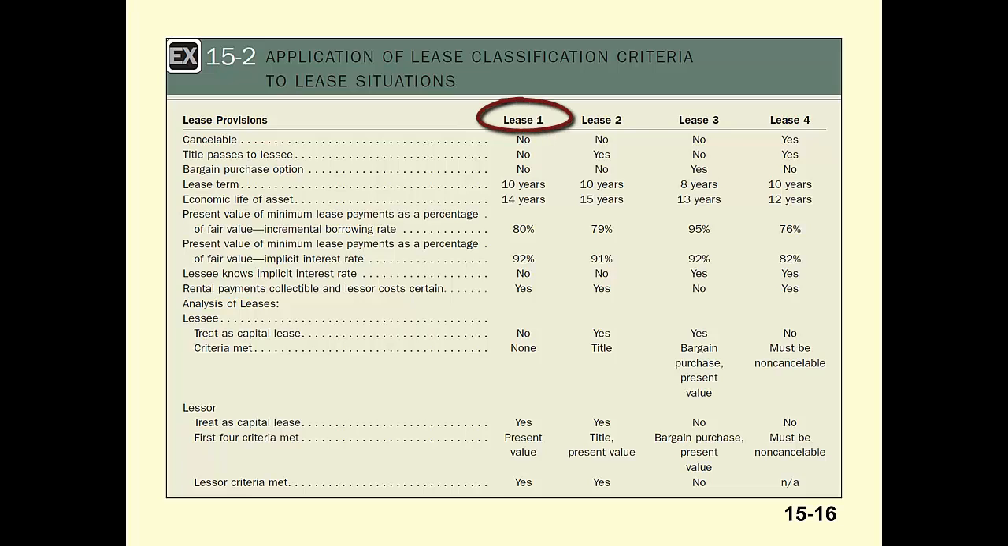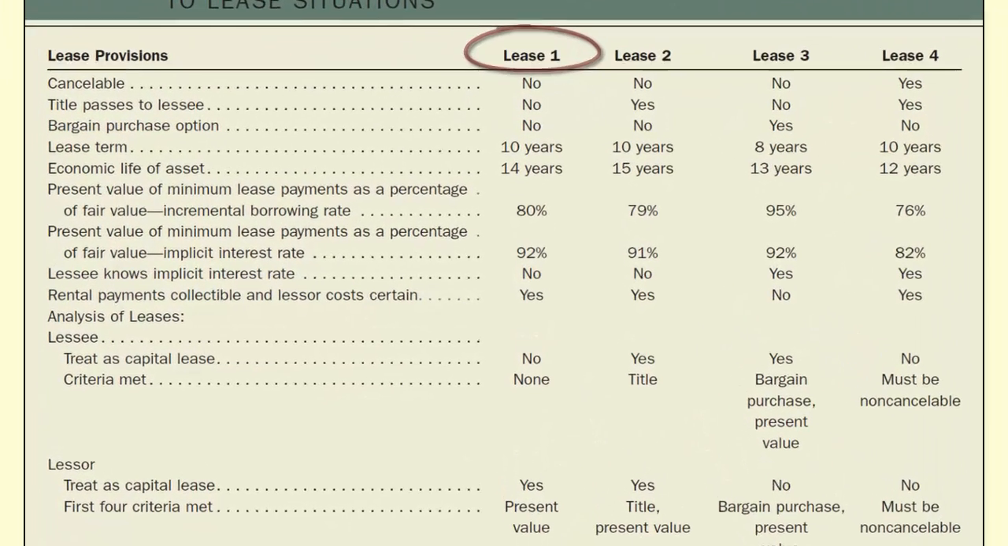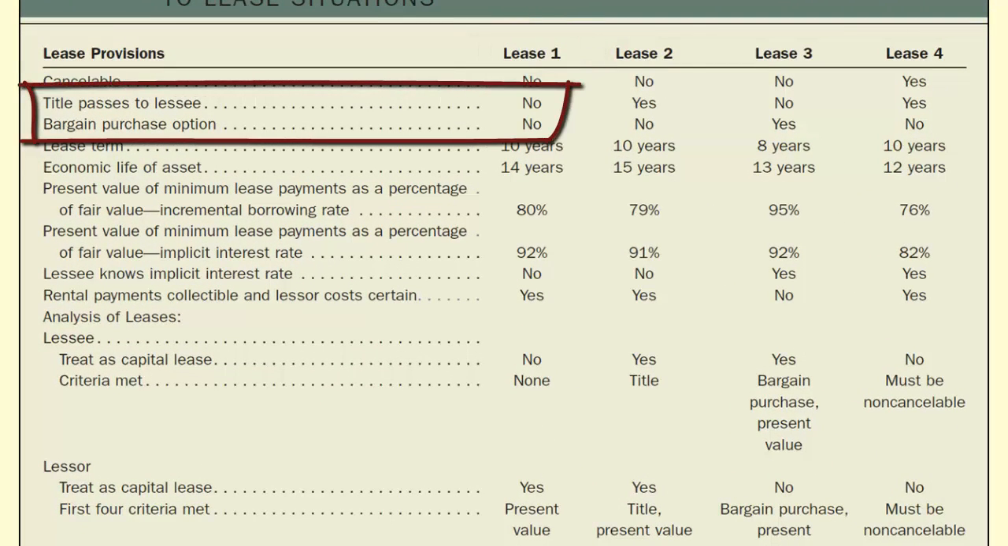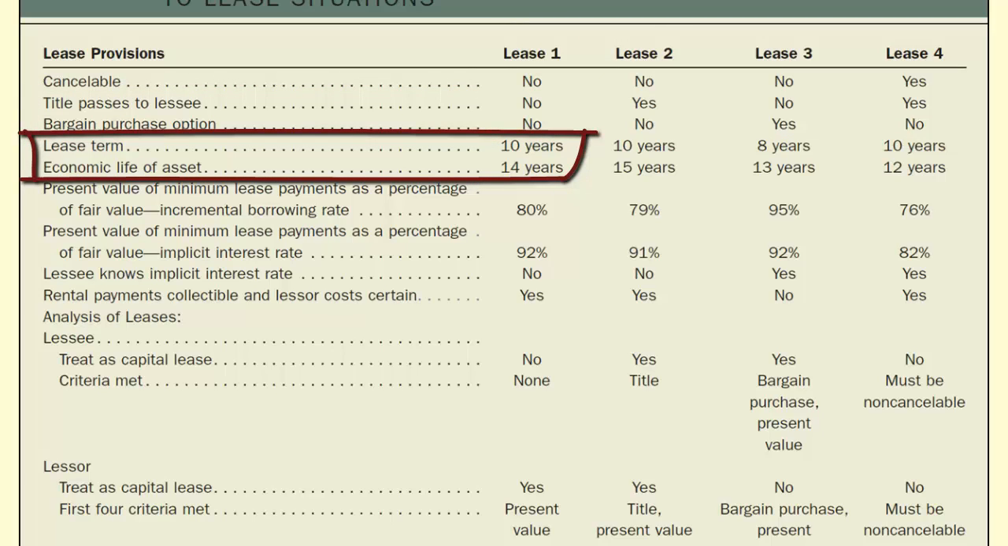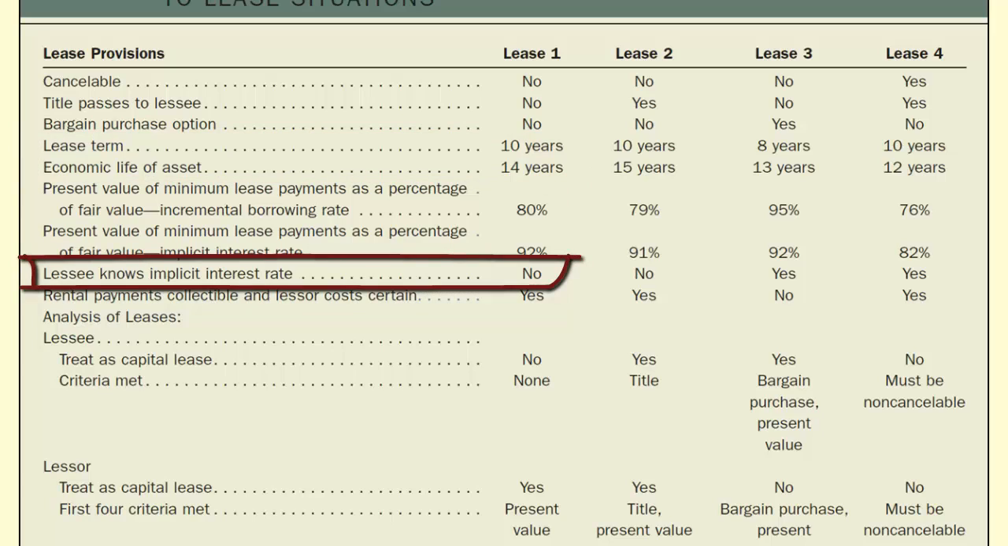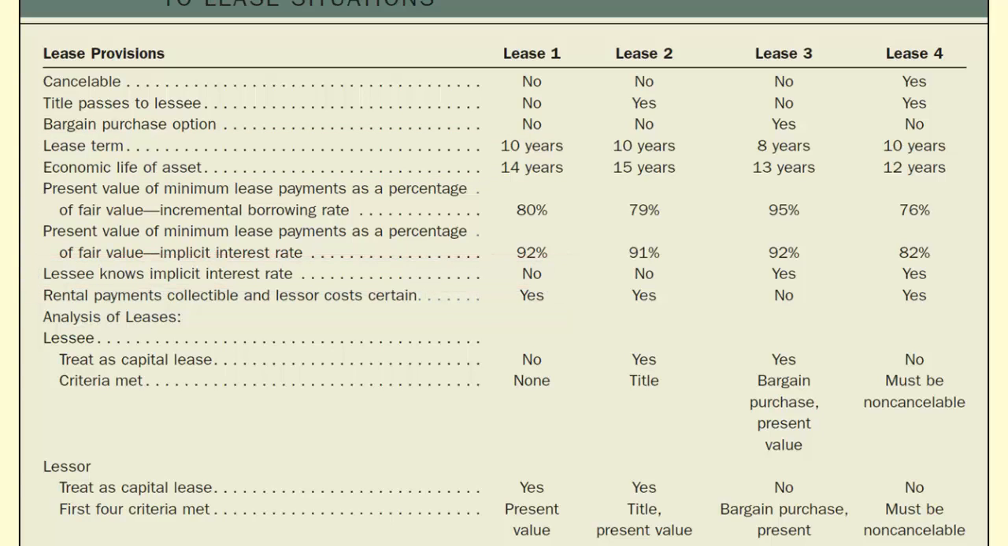Let's start with lease 1 from the lessee's perspective. Title doesn't pass, and there's no bargain purchase option. The lease term is not 75% of the economic life of the asset. The lessee does not know the implicit interest rate. This means the lessee must use its own incremental borrowing rate when calculating the present value of the minimum lease payments.